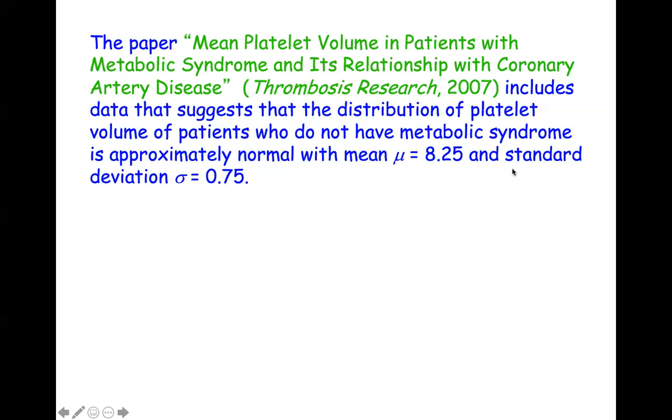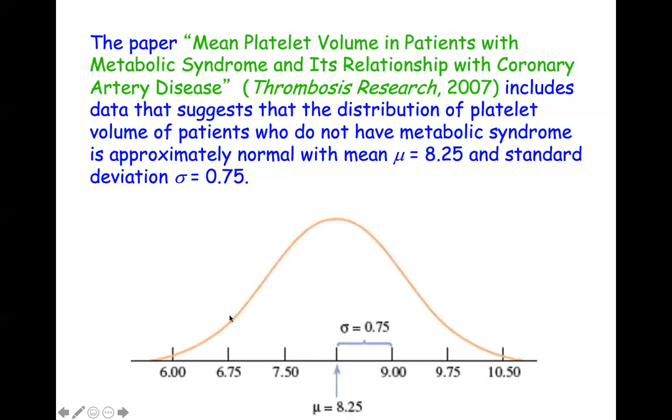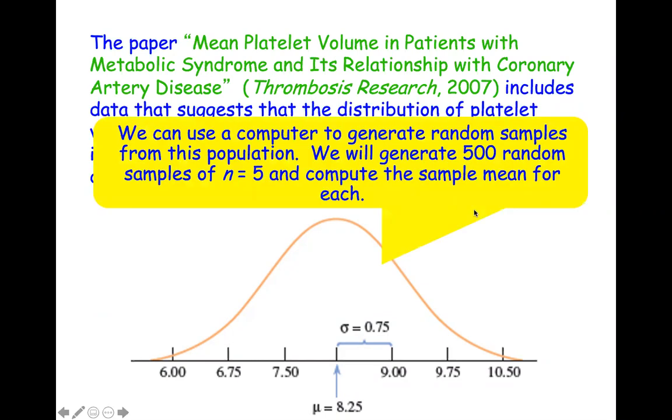All right, so you have this distribution of the population. These are all individuals. Mean of 8.25, standard deviation of 0.75. Look at that population distribution. It's normal, unimodal, symmetric.